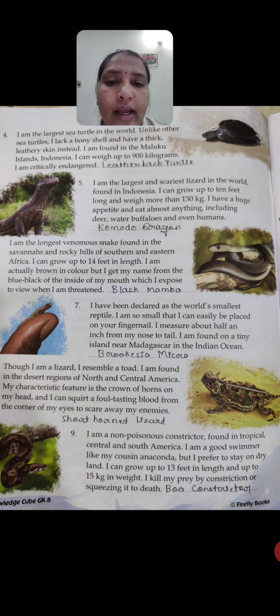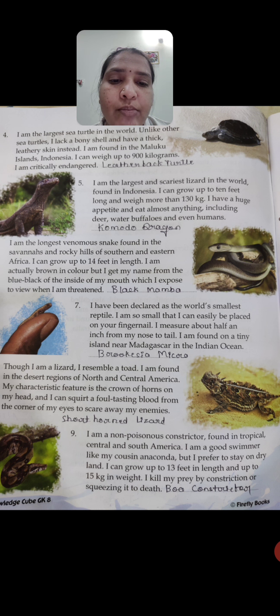So they have given it the name black mamba. At its mouth there is a black and blue tongue. When it feels like it, it will put its tongue outside. So we call this a black mamba, even though it is brown in color. They have given the name black mamba.